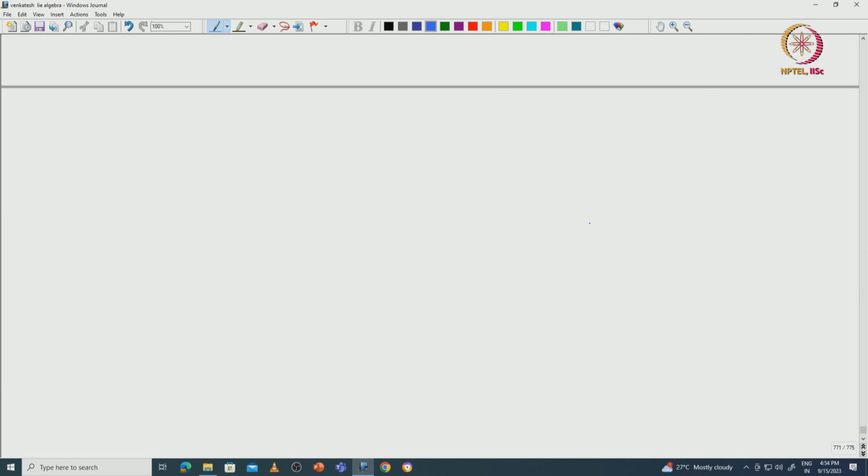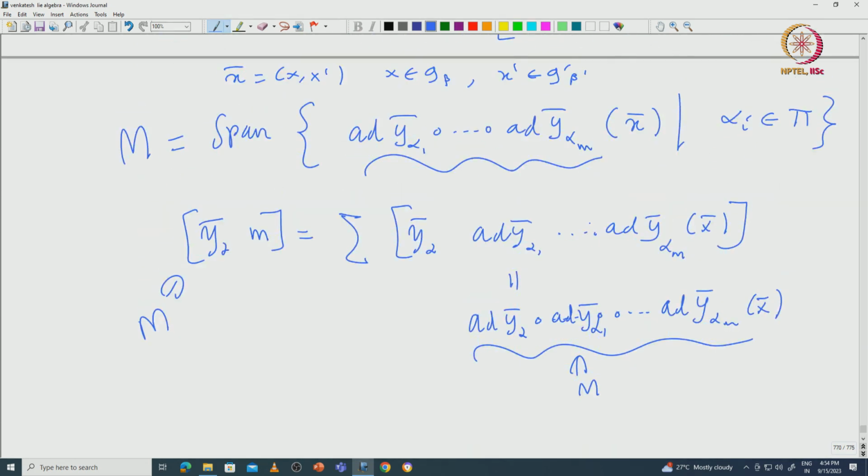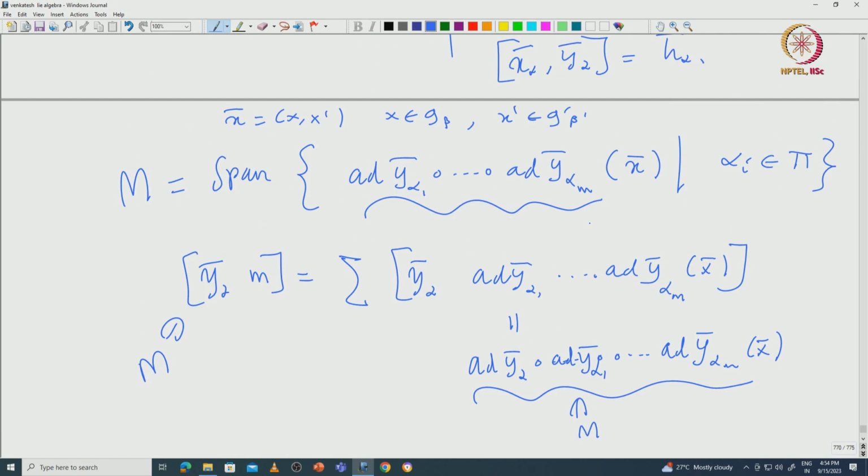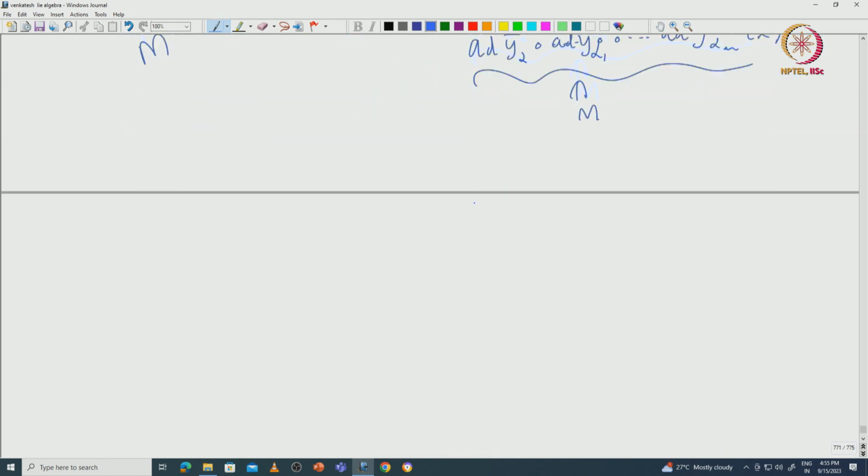If you take capital M, it is enough to say that if you take this particular spanning element and apply x alpha bar on that, and it can be written again as a sum of the same types of spanning elements, then we are done. Okay. So, that is what we will do.